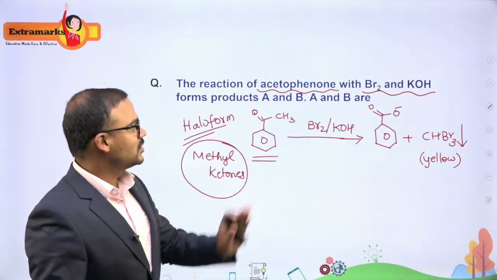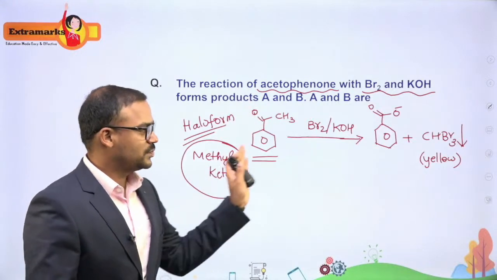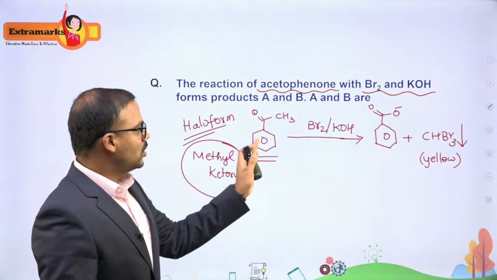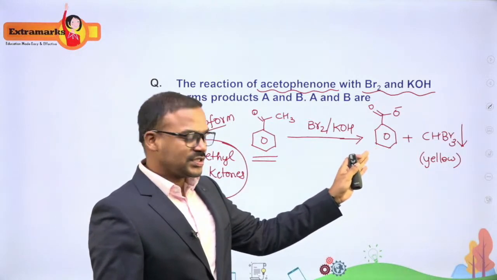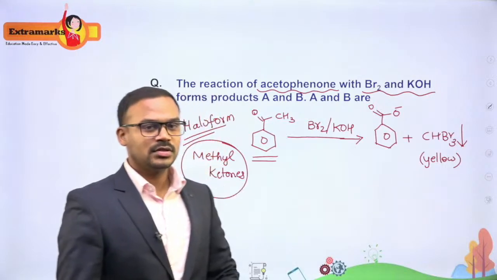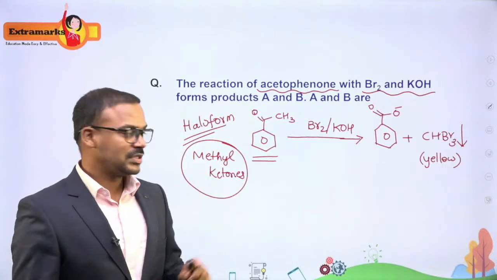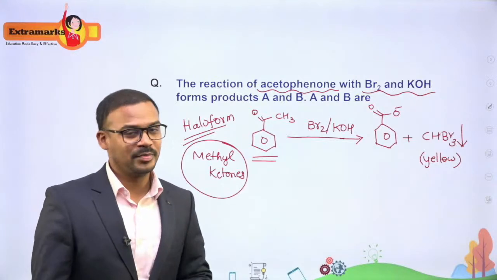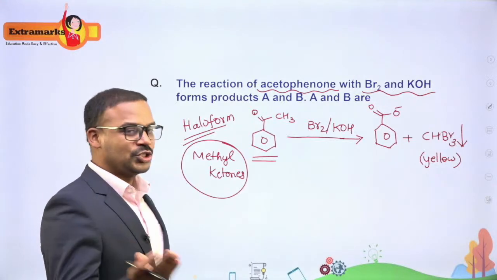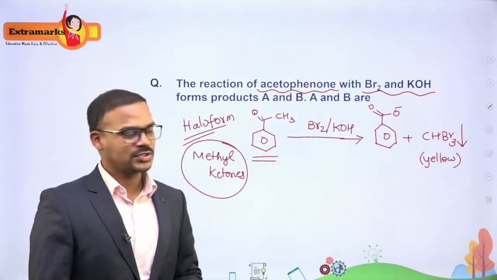In this case it is acetophenone which is taken, which is performing this reaction. So acetophenone is converted into an oxide form, and the bromoform which is formed is yellowish in color and a precipitate. So this is about your reaction, and the haloform reaction, as I have told you, is a reaction to identify methyl ketones.